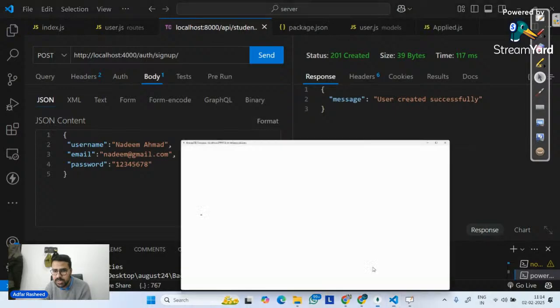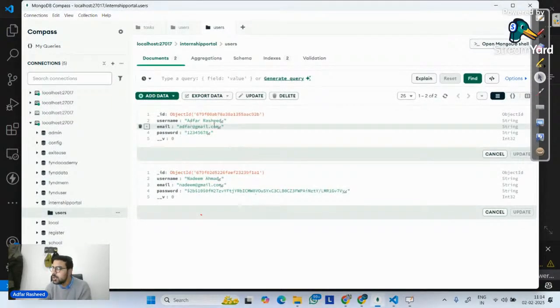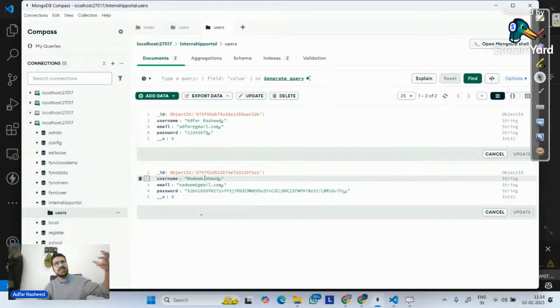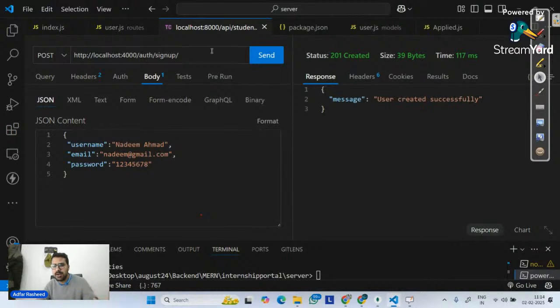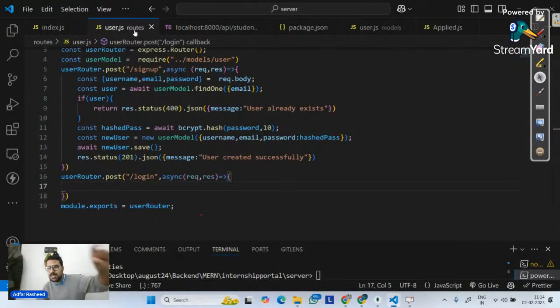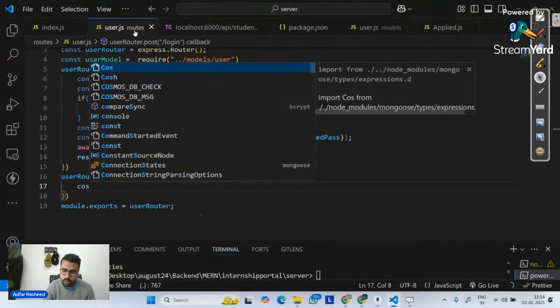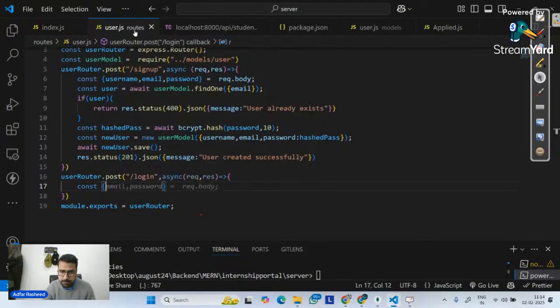In this case, according to the database, we have two users, Akfar at gmail.com, password is 1234567, and then these users, and there can be thousands of users. Now it means I am going on a front end page. Over there, I will pass email, I will pass password. As soon as I click on login, I should be able to log in if the credentials are correct. But for that, what is the first thing that I will do? I will first destructure those two things that I'm passing from the front end: number one is email, number two is password, from request.body.